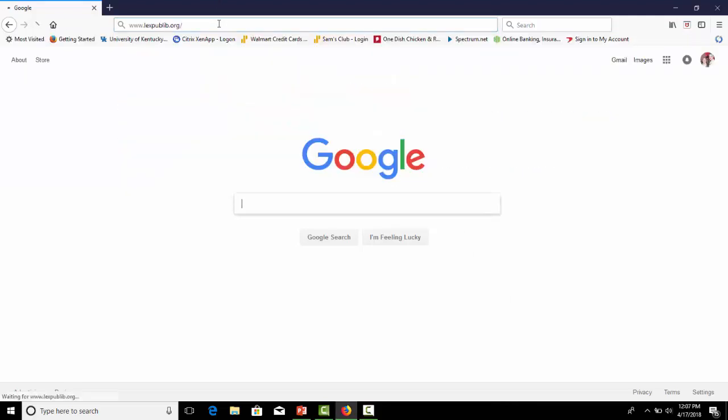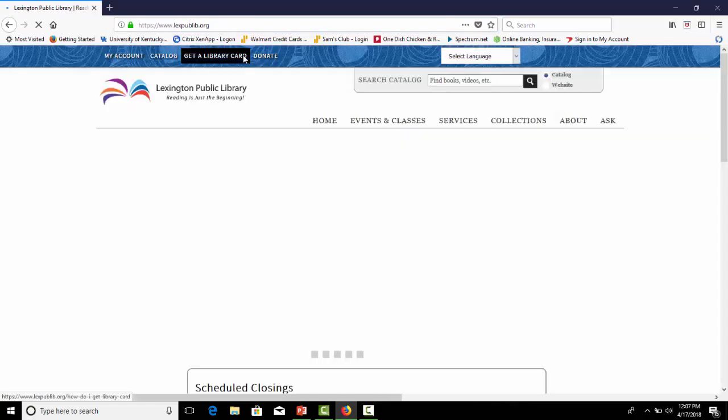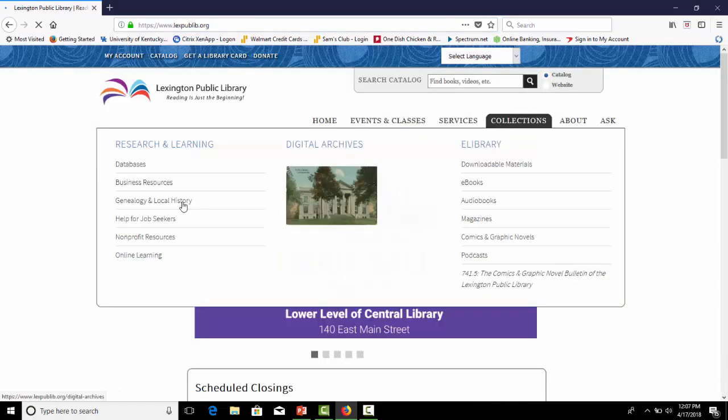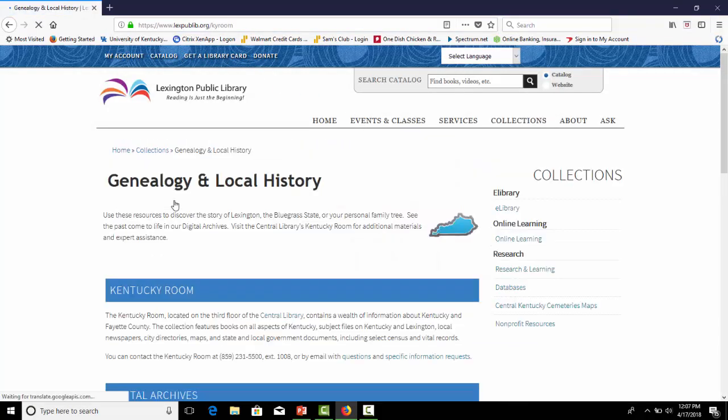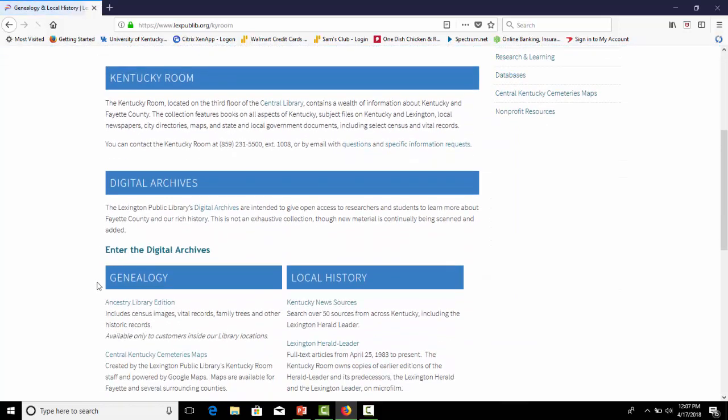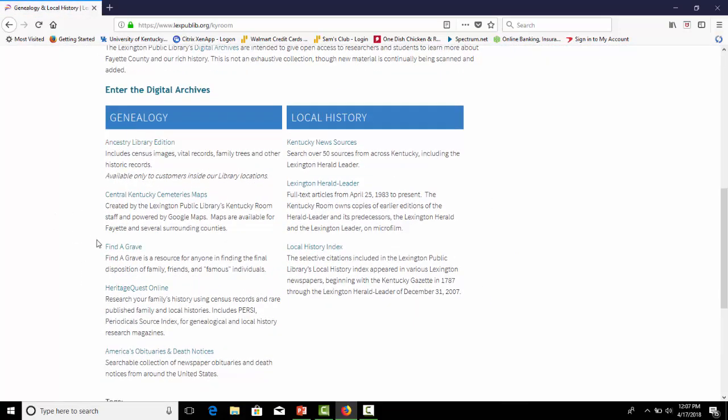So we're going to start by navigating to the Lexington Public website. It's going to be lexpublib.org. We're going to go to the library website, then to Collections and Genealogy and Local History. From there, we're going to scroll down to the genealogy selection and click on Find a Grave.